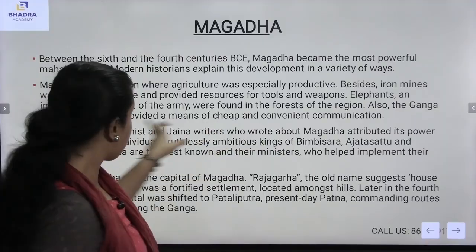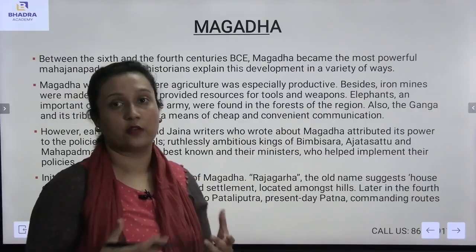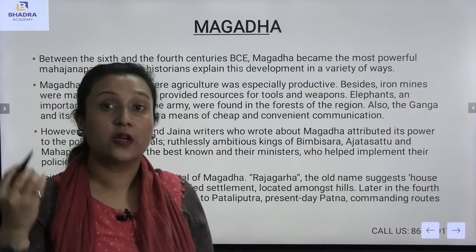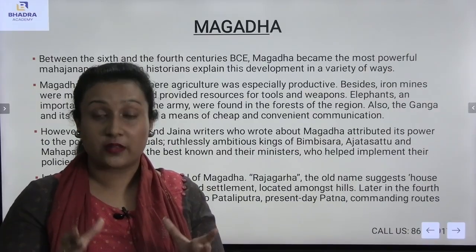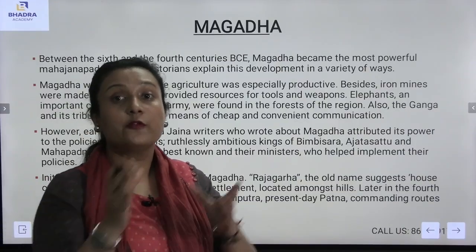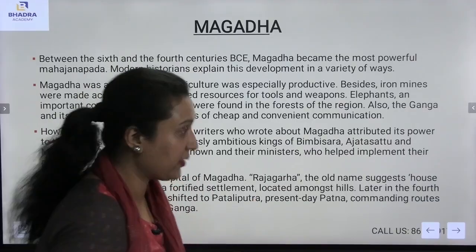Also, the Ganga and its tributaries provided a means of cheap and convenient communication. You see, during that time there were no trains, no airplanes. So the Ganga was a means of communication, where people moved to other states with the help of the Ganga river itself, which means it was an easy way of communication.